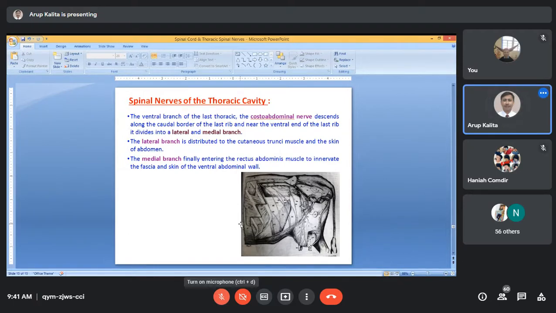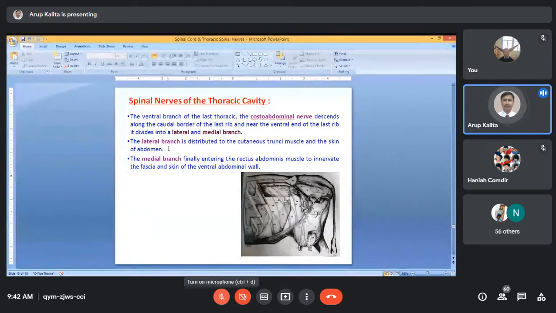The intercostobrachial nerve arises from the branches of the T2 thoracic spinal nerve, and the costo-abdominal nerve arises from the ventral branches of the last thoracic spinal nerve. The costo-abdominal is again divided into lateral and medial branches.